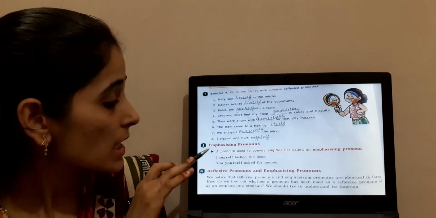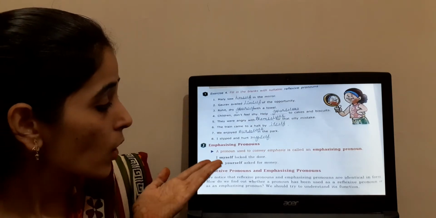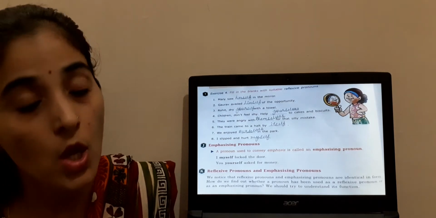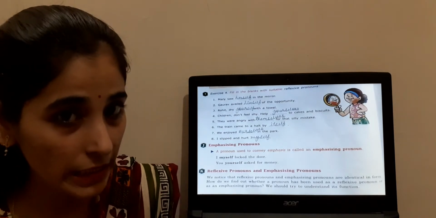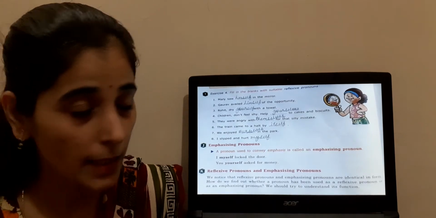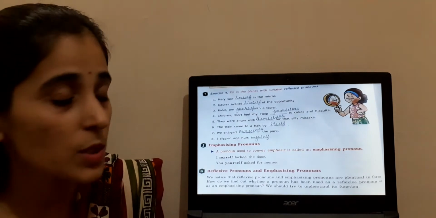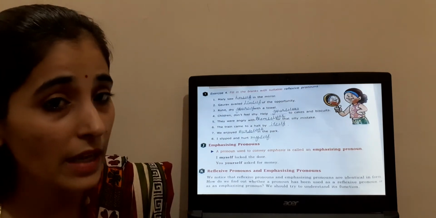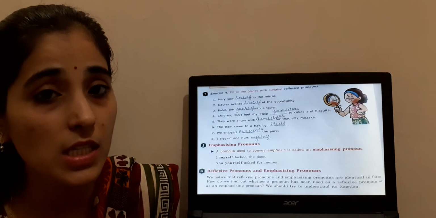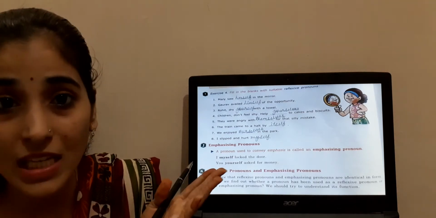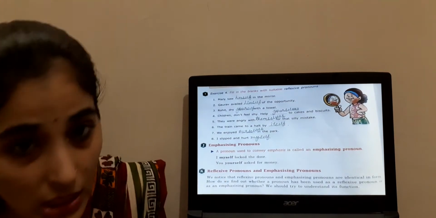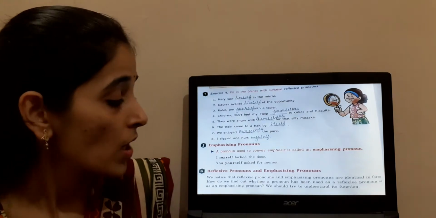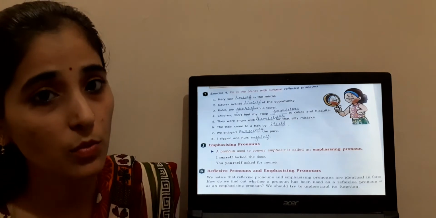Now let us see emphasizing pronouns. A pronoun that is used to convey emphasis is called an emphasizing pronoun, which is putting pressure on something, to give emphasis. There is a very thin difference between reflexive and emphasizing pronouns. In reflexive, we have seen herself, yourself, ourselves, myself and themselves. In the same way, in emphasizing also you use myself, ourselves and so on. But there is a very thin difference between these two.